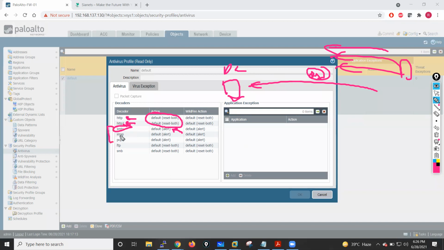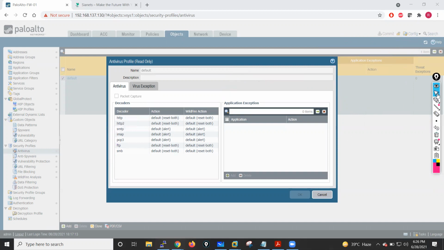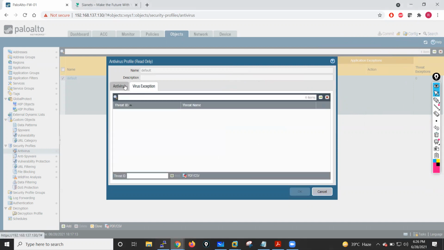Like SMTP, IMAP and POP3, we always set the action alert. Otherwise this mail server keeps sending this mail, and it will choke your bandwidth, right? So we have to take care when we create. That's why I always prefer to go with the default signature. And for FTP and SMB, we have the action reset client and server both. Okay, this is for the exception if you want to add any kind of exception.